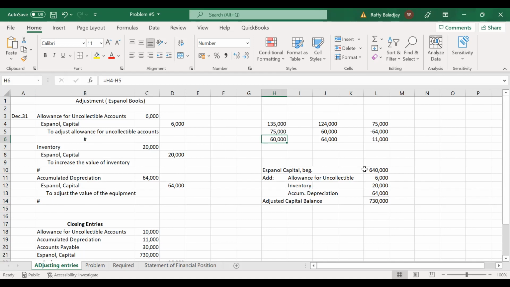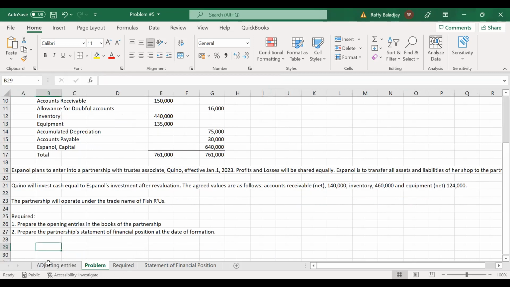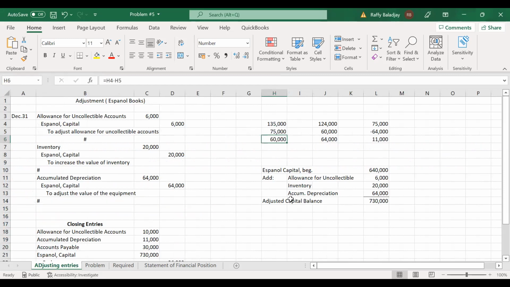From the given 640,000, taking into consideration all of our adjustments, we credited the capital, so your capital from 640,000 is now 730,000. Okay, there is a capital increase.